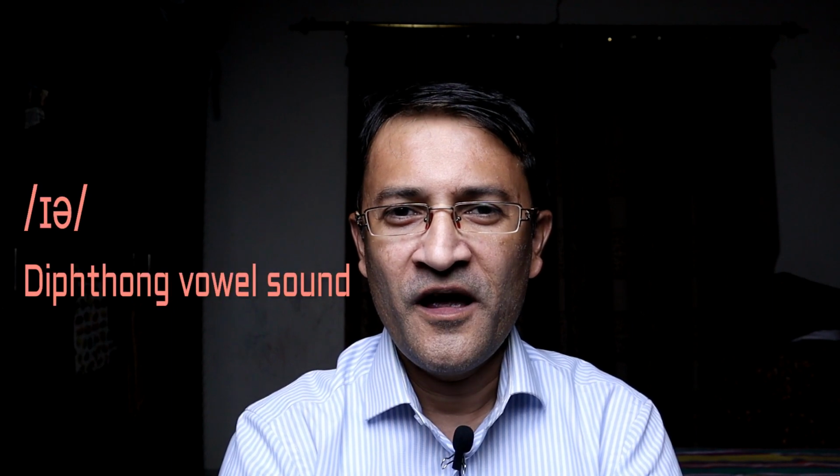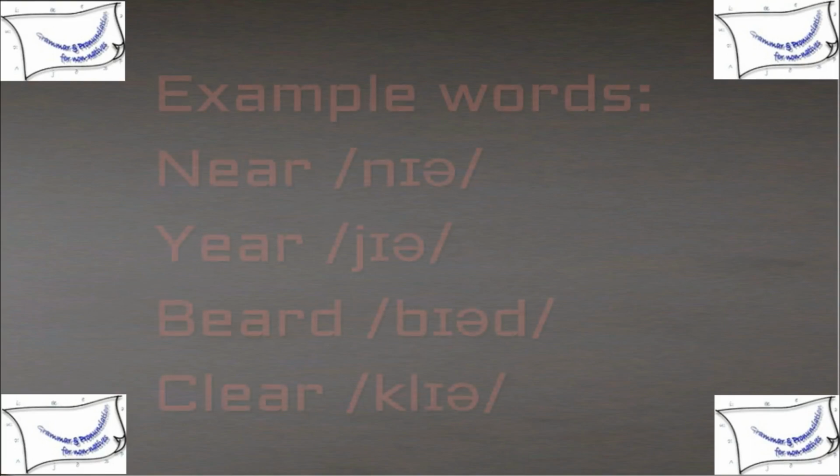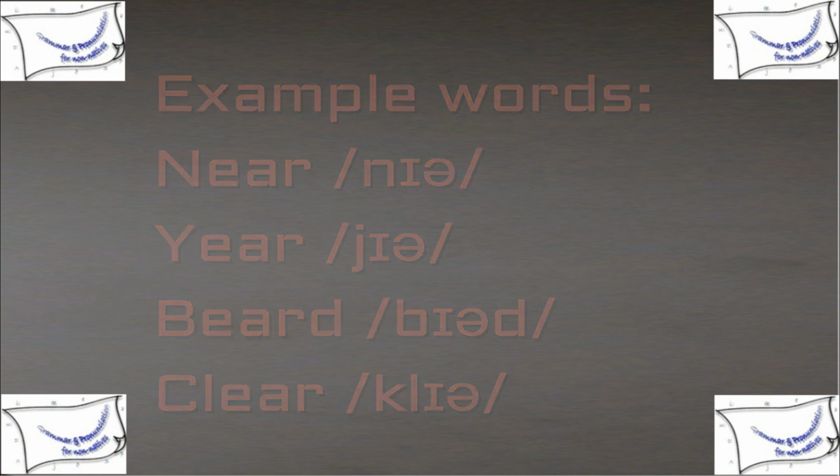Now let's start learning diphthongs or double vowel sounds. Ear. Ear is a diphthong made by the combination of E and A. The mouth is narrow open. The tongue position is in the front side of the mouth. The example words are near, year, beard, clear.